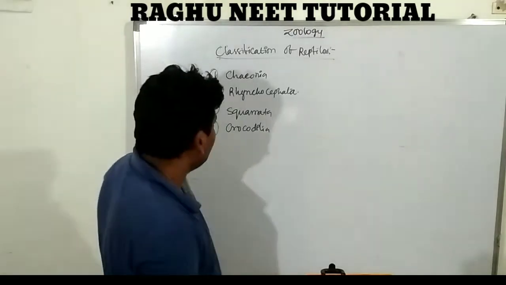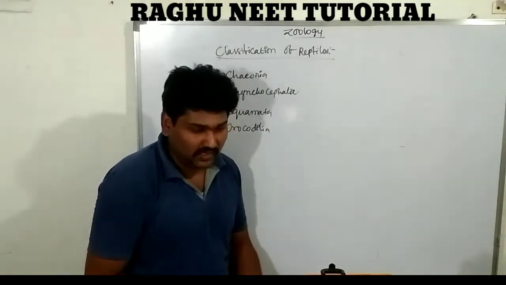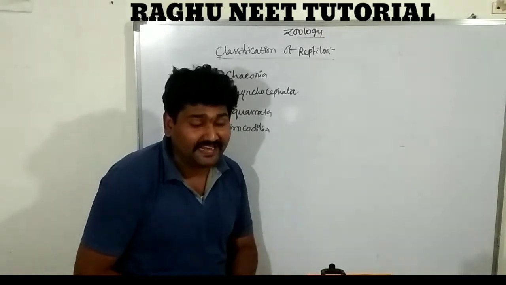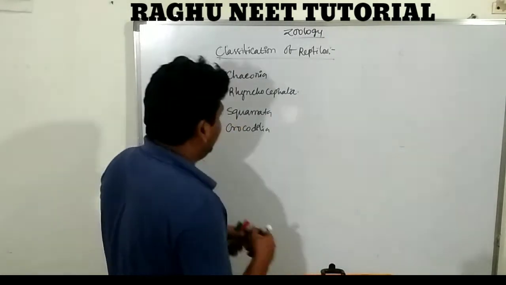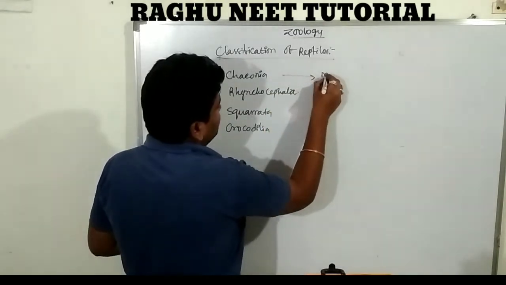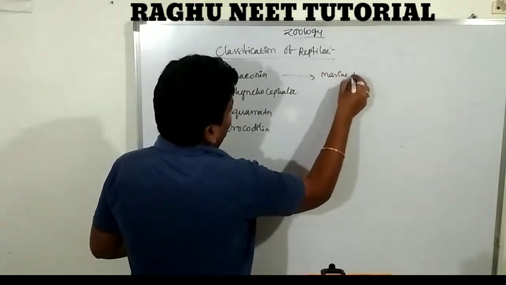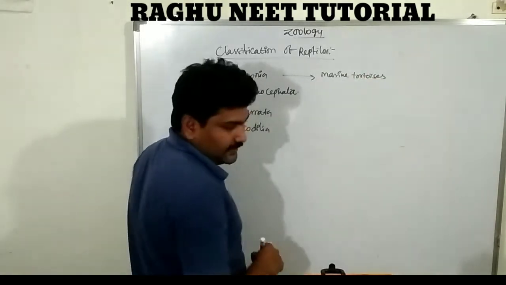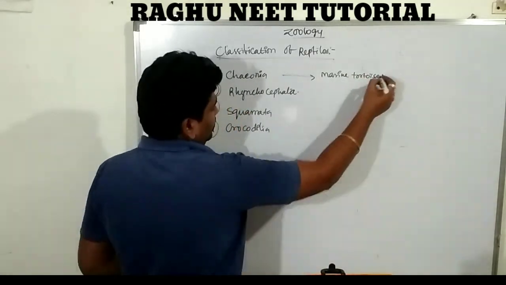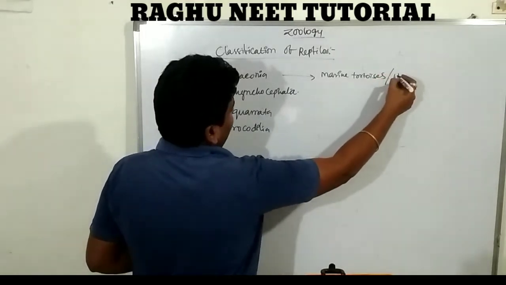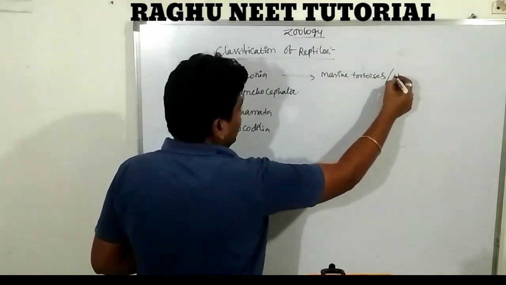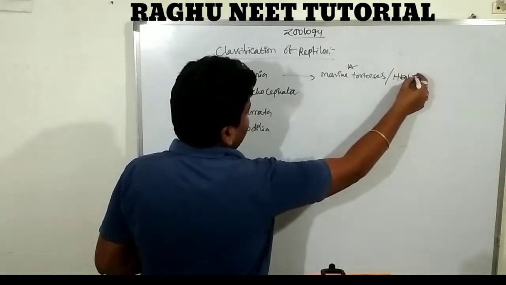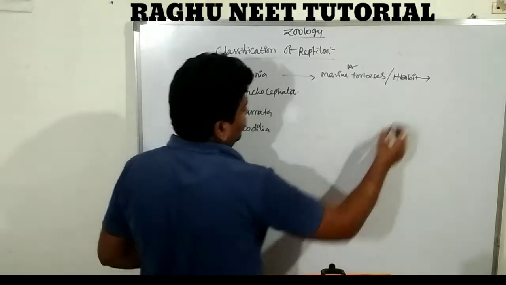First one, the Chelonia. These contain a large number of marine tortoises. So this is known as Chelonia. Most of the organisms are marine forms, their habitation is marine, and their habit is herbivorous in nature.